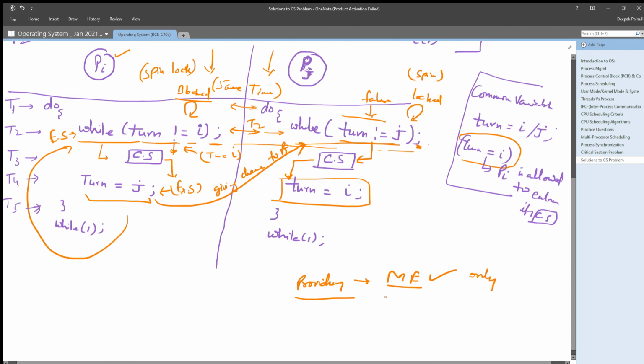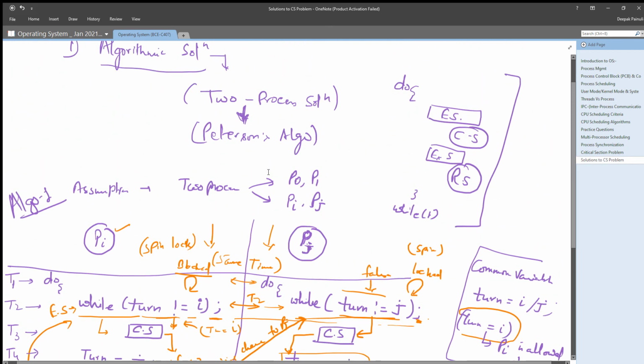Only no progress is there, right? So it is not a true solution for mutual exclusion, for the critical section problem, right? I think you understood it.